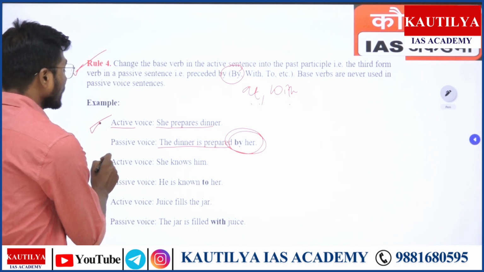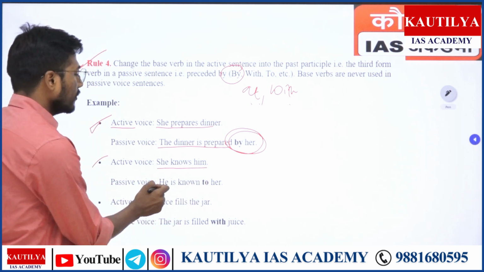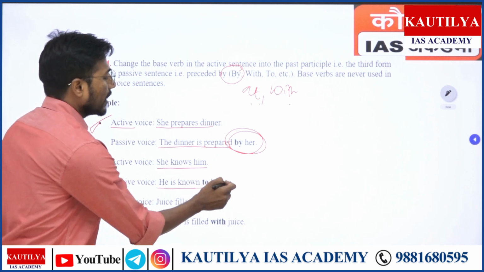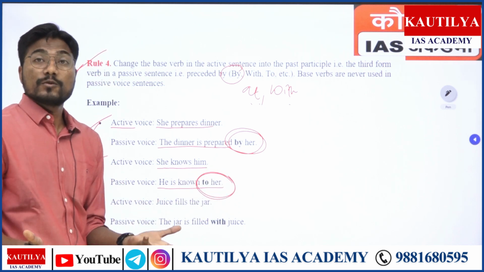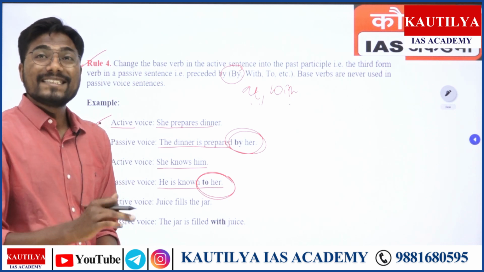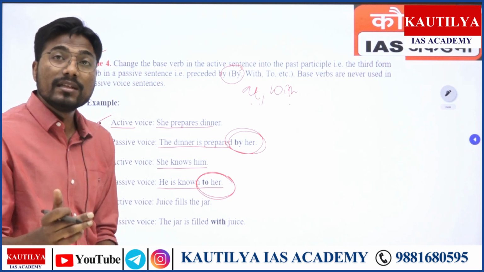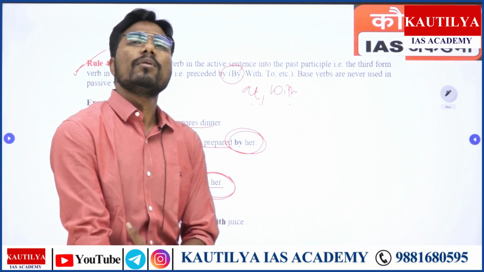Rule number second say like she knows him. She knows him. Now he's known to her. यहाँ पे to her आ गया, right? क्योंकि knows to ऐसा आता है, known to ऐसा आता है, known by her नहीं आता है, known to, agitated at, married with, right? Interested in, ऐसे example आपको आते हैं.